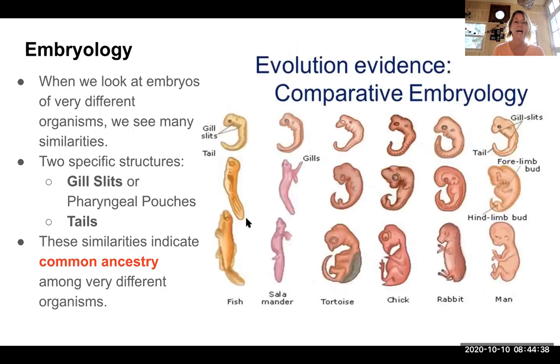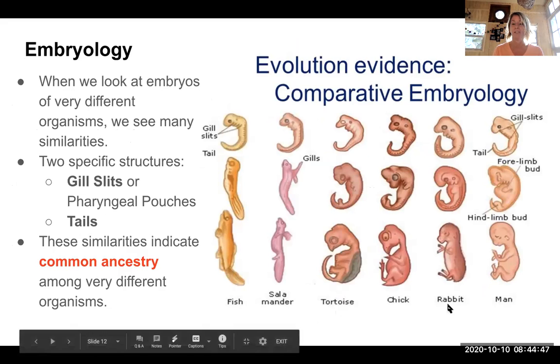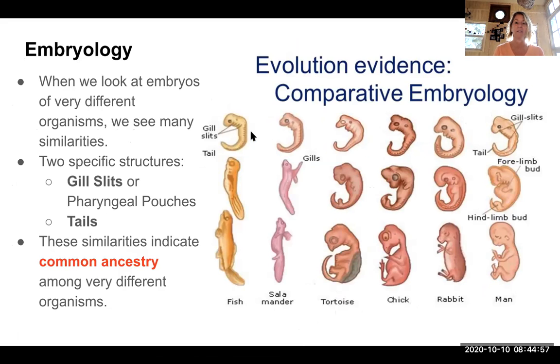All right, last one that we're looking at for comparative anatomy is embryology. When we look at the embryos of very different organisms, so if you see here, we've got a fish, a salamander, a tortoise, a chick, a rabbit, and a man. At the early stages of development, they all are very, very similar, and they have very similar structures. One of which is the gill slits that are found right here in the neck area that develop into different structures as they get older.